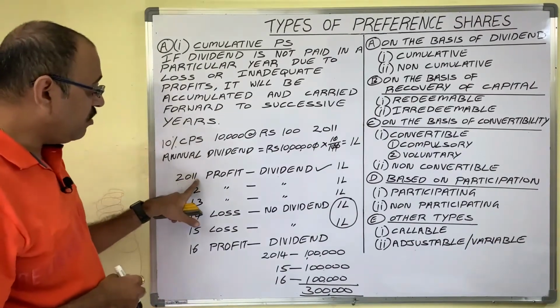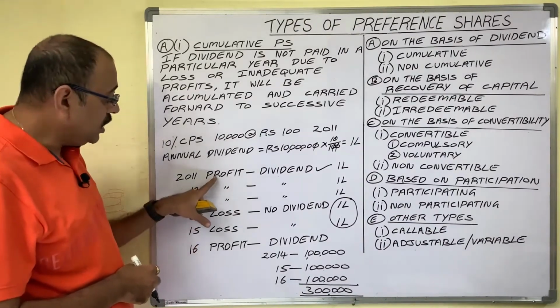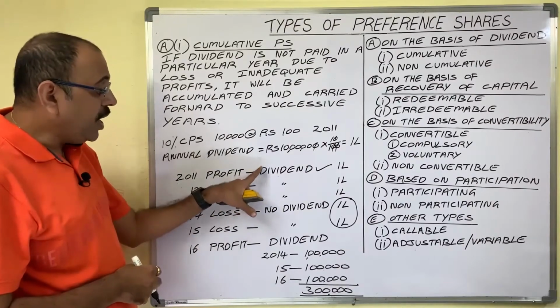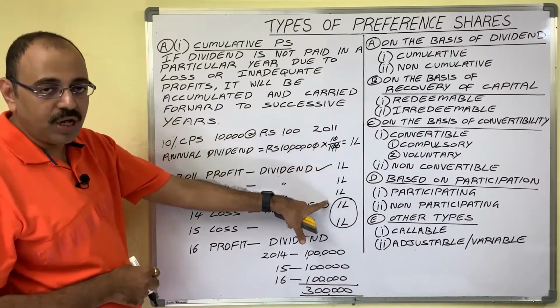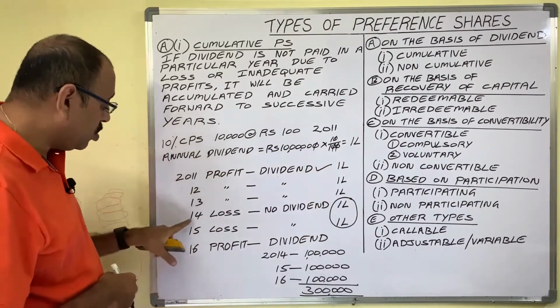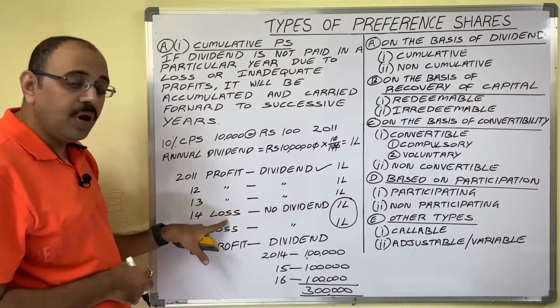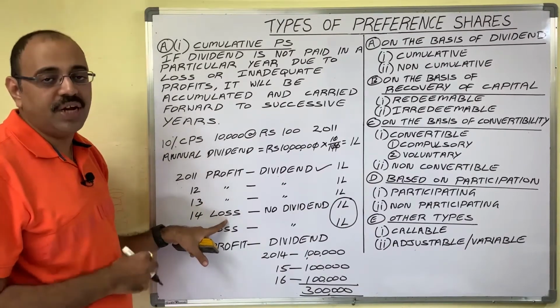In 2011, 12 and 13, the company earned profits and paid the annual dividend, that is 1 lakh rupees, to preference shareholders. But come to 2014. In 2014 there is some loss. So the company is not in a position to pay the dividend.